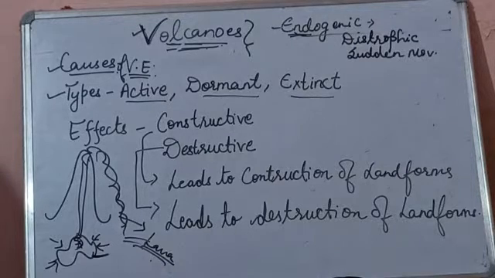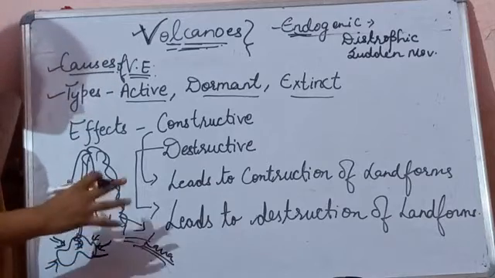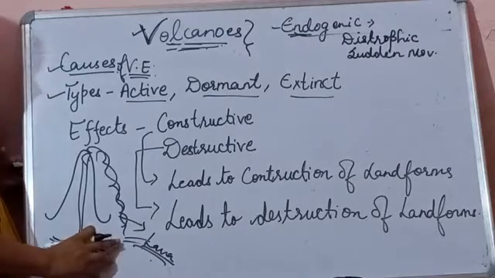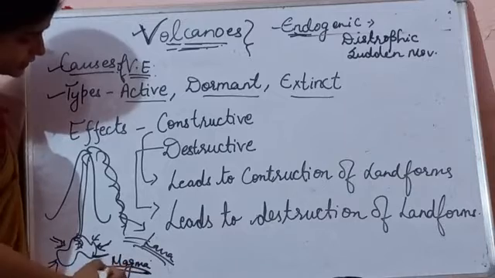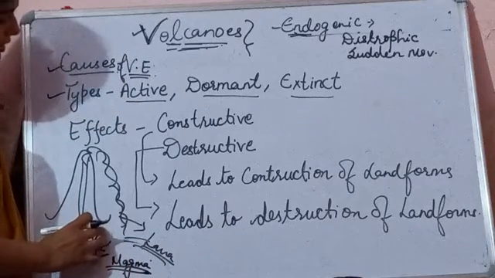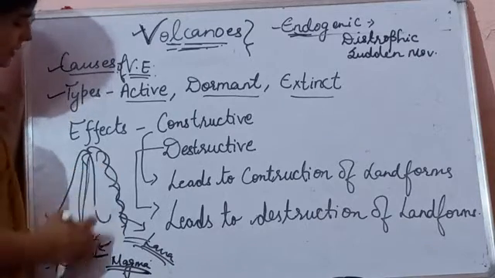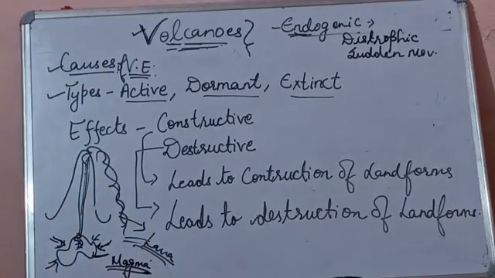Heat and pressure inside the earth: temperature and pressure both increase from the surface towards the center of earth. Because of the intense heat and pressure inside the surface of earth, this hot molten material, what is magma? Magma is molten rock. So this molten rock, with the intense heat and pressure inside the surface of earth, comes out through the volcanic vent. It is known as volcanic eruption.